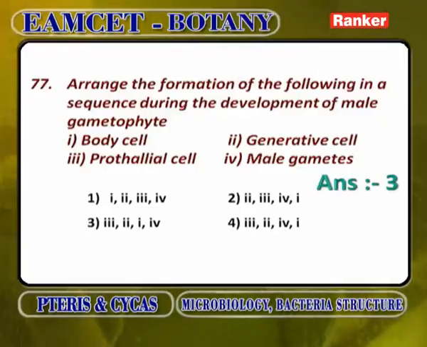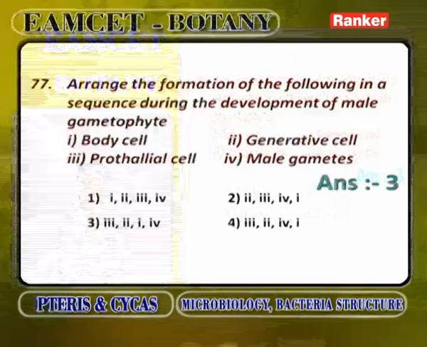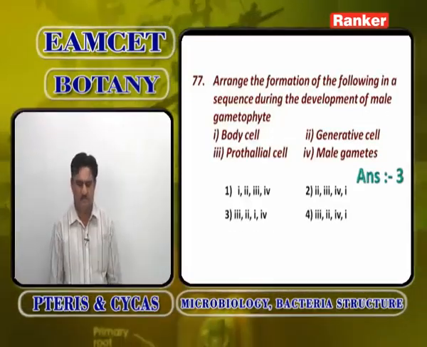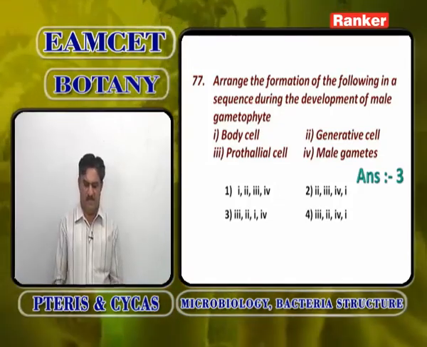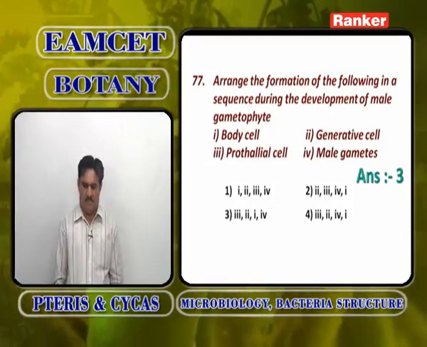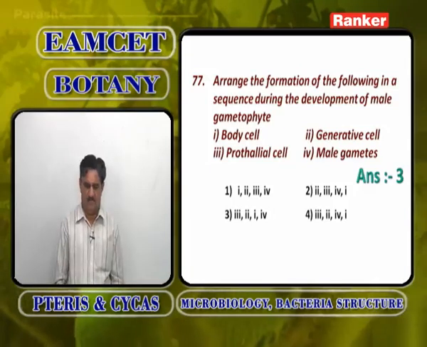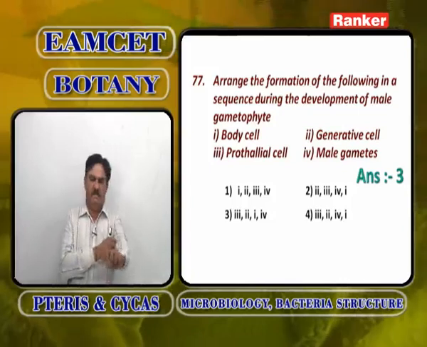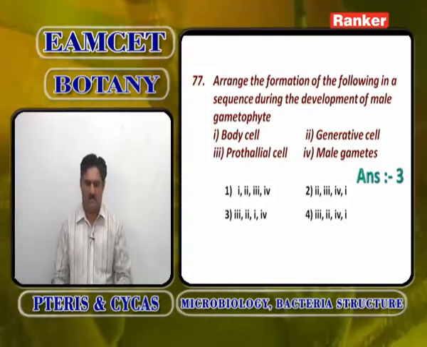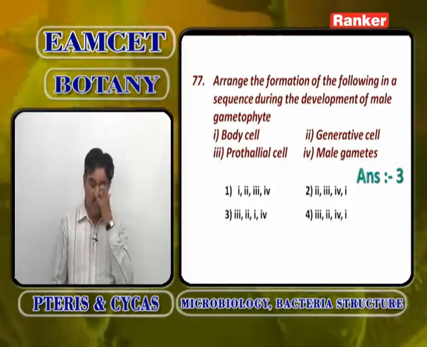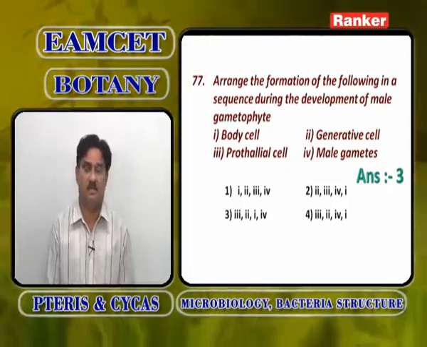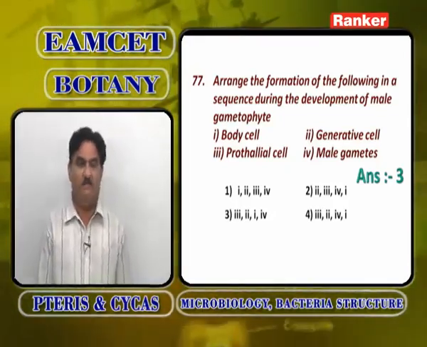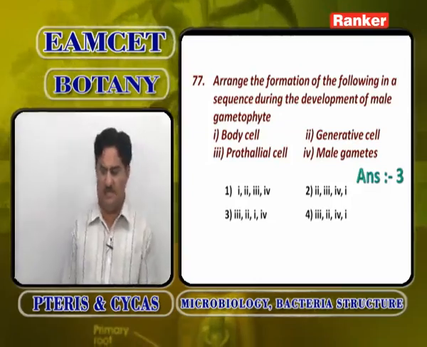So according to this question, the sequence is: first is always the prothalial cell, so third. Next is the generative cell. Prothalial cell and antheridial cell are formed. Antheridial cell divides and gives rise to the generative cell, so second one comes. Then generative cell divides and produces stalk cell and body cell, so body cell will come now. And finally body cell divides and gives rise to male gametes.